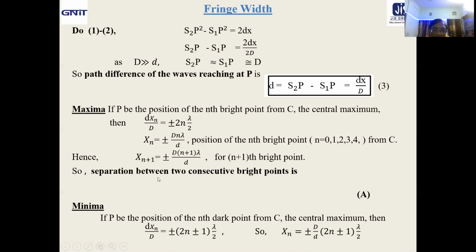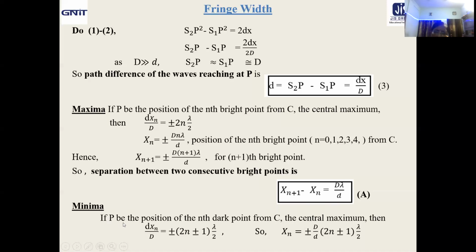So what about the separation between two consecutive bright points, n plus 1th and nth? What about the separation? That is xn plus 1 minus xn. It will come out as D lambda by d. So capital D into lambda by small d. So the separation between consecutive bright points comes out to be D lambda by small d. It depends directly on the slit screen separation, directly on wavelength, and inversely on the separation between the two slits.